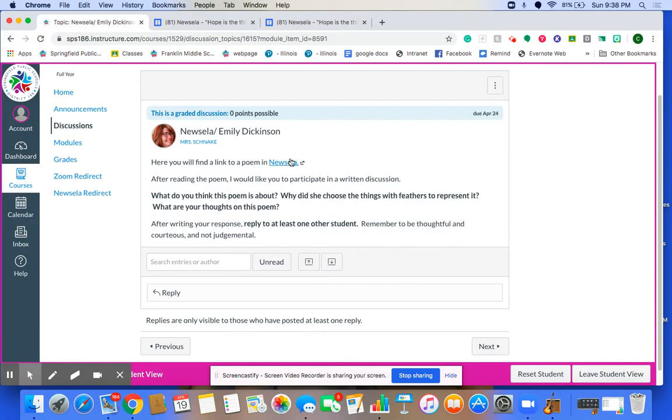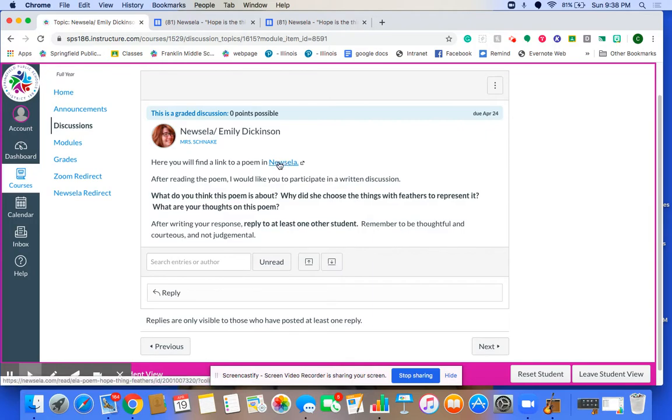So after you read the poem, you're going to participate in a written discussion. A written discussion, think of it like a conversation with your table about the poem. You know, what do you think this poem's about? Why did she choose the things with feathers to represent it? What are your thoughts on this poem? Okay, I put 2 or 3 questions out there that I want you to answer. You're probably going to have to write more than 2 or 3 sentences to adequately answer it.